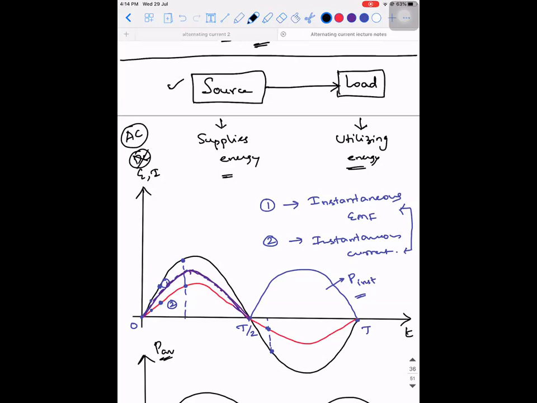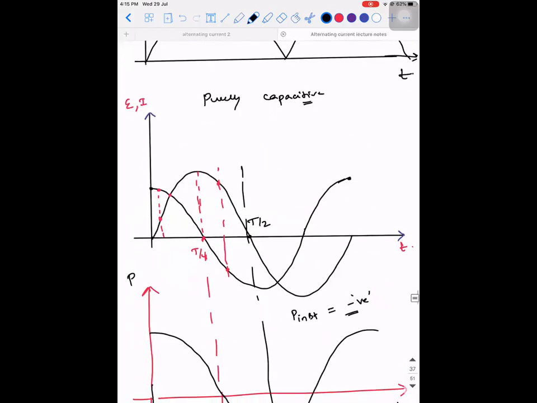So something that supplies and something that utilizes. You're almost there. Purely resistive is positive. Then, I'm telling you that at certain instances only, for a purely capacitive circuit, the instantaneous power is negative. Not every time. So I'm asking, when there is a particular instant where the instantaneous power is 0, what are they trying to tell us? What is that mathematical equation trying to tell us with respect to the whole circuit?